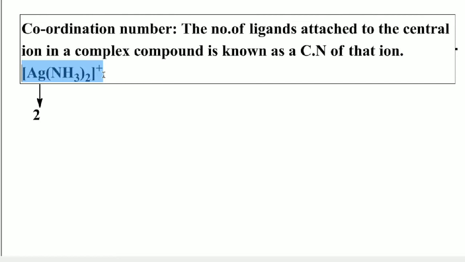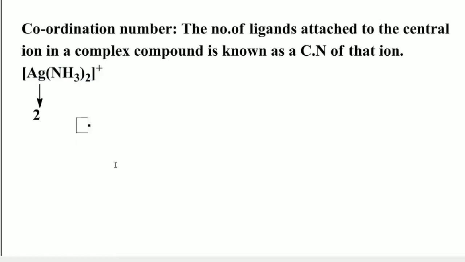Similarly, we can see one more example, the copper aqua complex, Cu(H2O)4 2 plus.